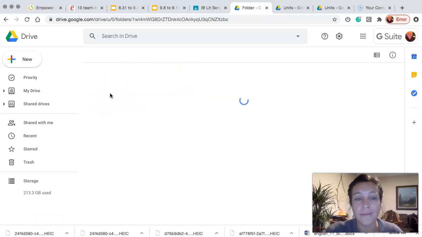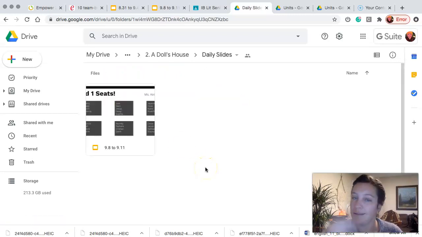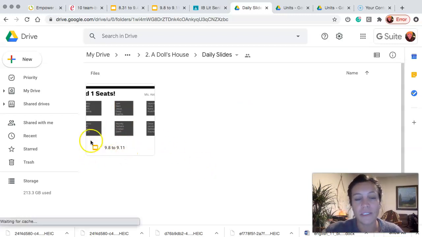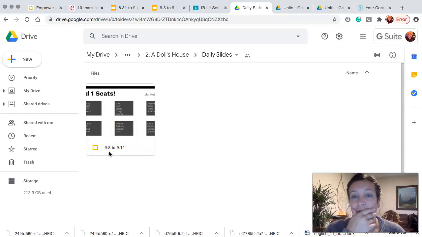So if you double click on that, you'll see we've got one set of slides in here because we've only just started this unit. So this is all that's going to be in here right now, but you'll see that it's labeled by date. So it says 9/8 to 9/11. This includes the class content and class lessons from Tuesday the 8th and Thursday the 11th. Now keep in mind that if you are a Monday, Tuesday class, or Monday, Thursday class, then the Tuesday, Friday people are going to have the same lesson.